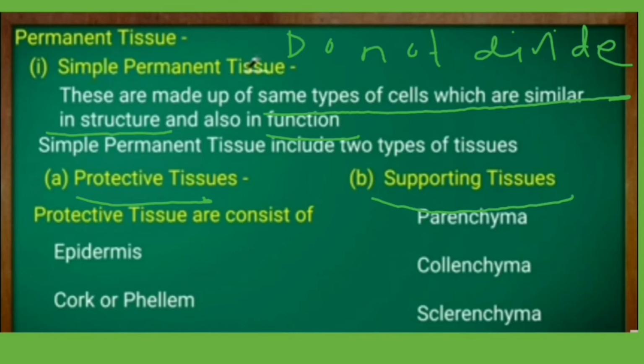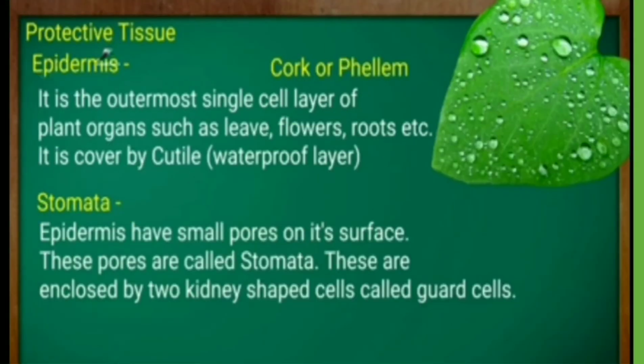First we'll discuss the protective tissue. There are two: epidermis and cork. Then we'll discuss the supportive tissue, which are three: parenchyma, collenchyma and sclerenchyma. Protective tissue is made up of epidermis. It is also a covering tissue which provides cover to the plant. It is the outermost single layer of the plant parts, such as leaves, flowers, roots, etc.